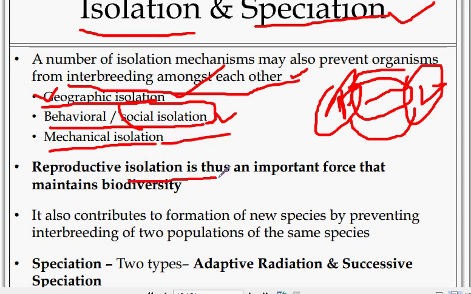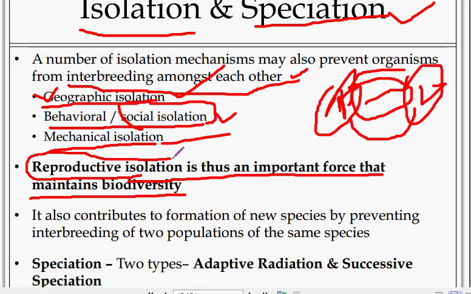Reproductive isolation is thus an important force that maintains biodiversity. This is an important point, remember it.